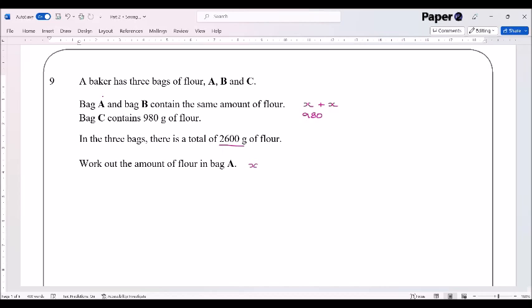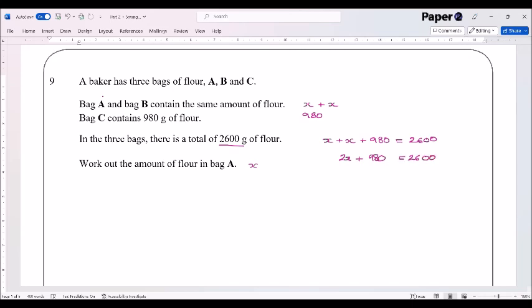So what we're looking at is a very basic equation. So X plus X plus 980, that's my total amount, is equal to the total that they've given us there. So 2,600. You can write that as being 2x plus 980 equals 2,600.